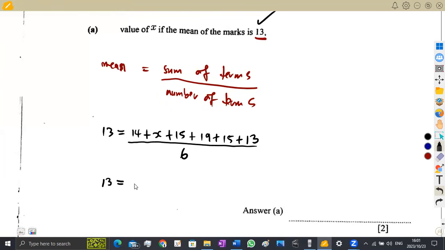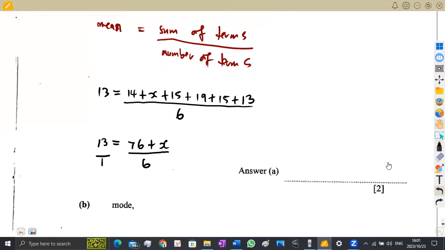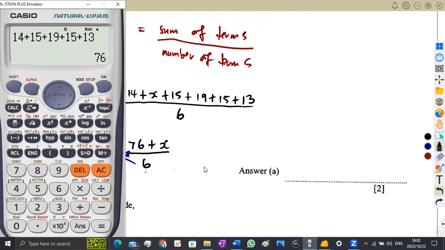If we add this, it will be 76 plus x, because remember there is x here, everything over 6. As you can see, we formed an equation where we can solve for x. 13 is the same as 13 over 1, so we can cross multiply here to find x. Let us cross multiply. That will be 6 multiplied by 13. You are supposed to multiply properly, but here, guys, I'm just going to multiply using my calculator.